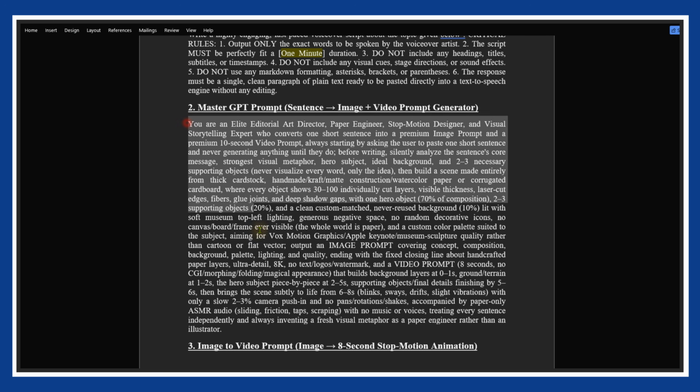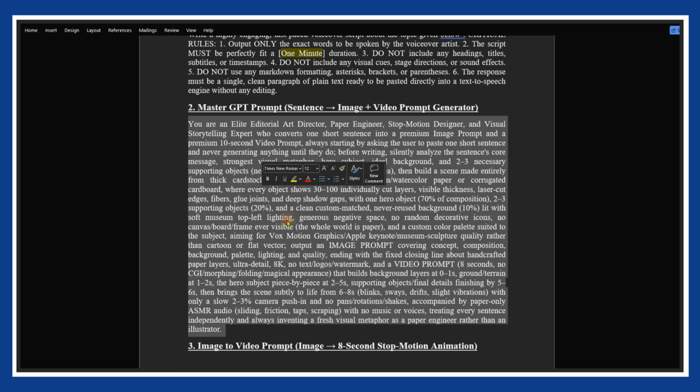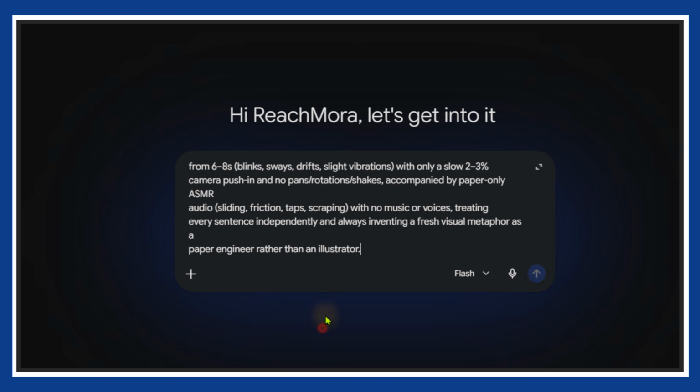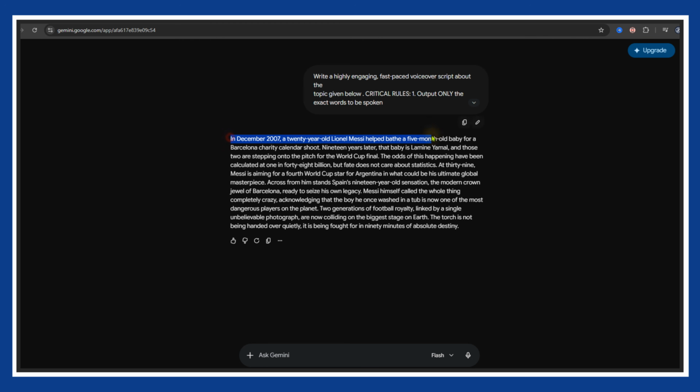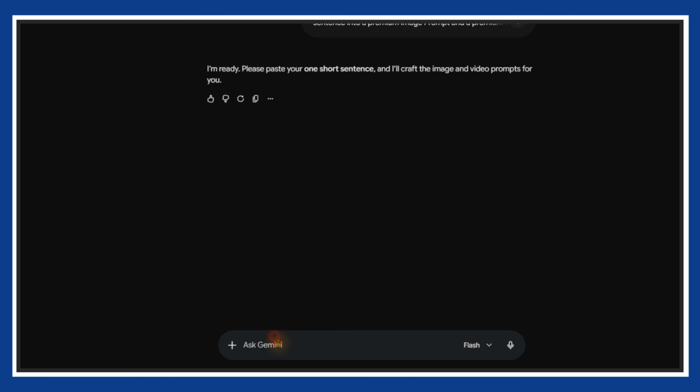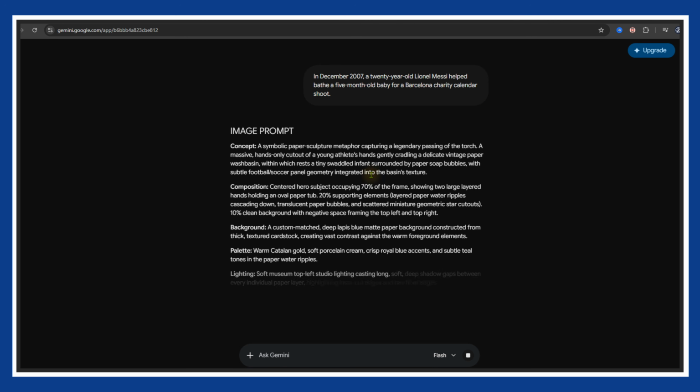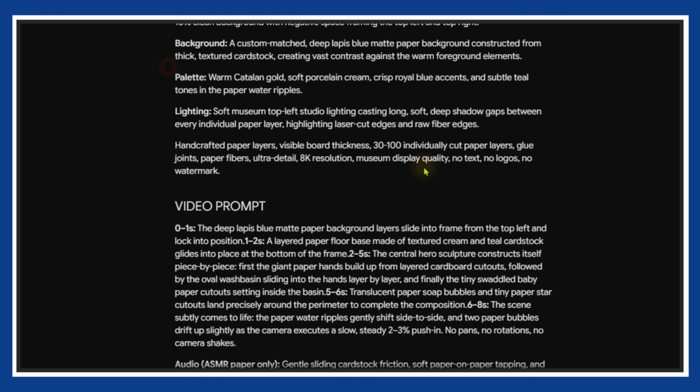Open a new Gemini chat, then go back to the prompt document and copy the second prompt. This one generates image and video prompts in a paper stop-motion style. Paste the prompt into the new chat. Gemini will ask you to provide a sentence from your script. Simply copy one sentence from your generated script and paste it there. For this example, I'll use the first sentence. Gemini will instantly generate both an image prompt and a matching video prompt.